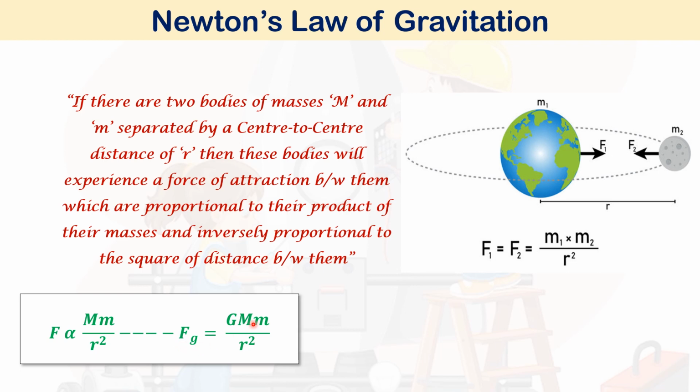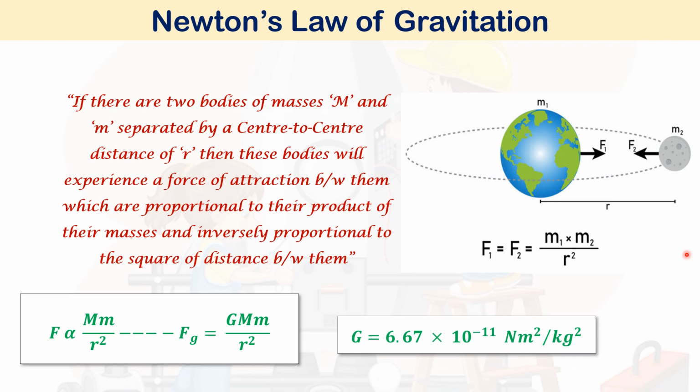So, the proportionality constant is G. This G is known as the universal gravitational constant. Its value is 6.67 into 10 raised to minus 11 Newton meter square per kilogram square.